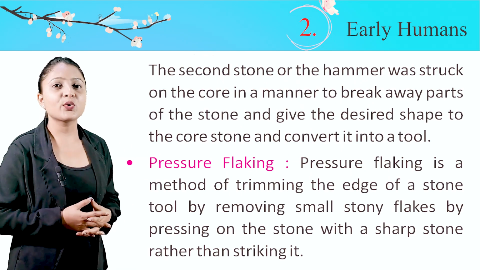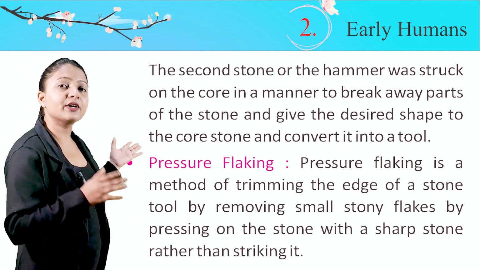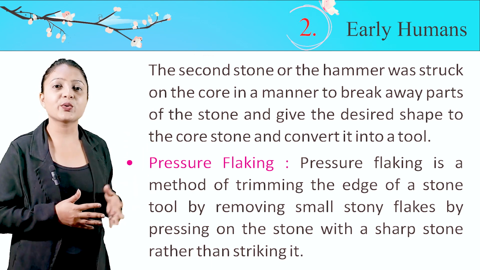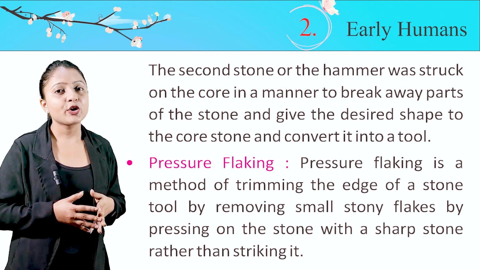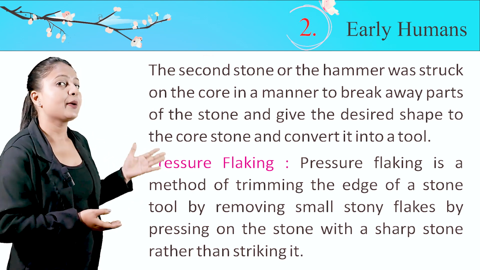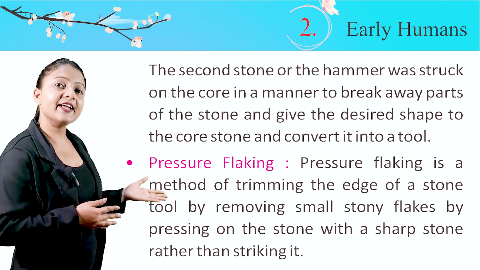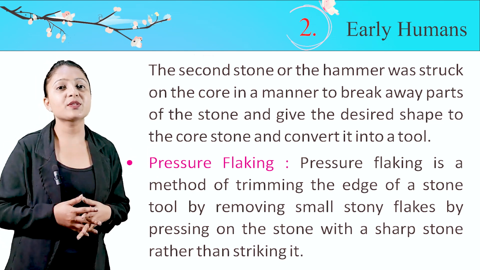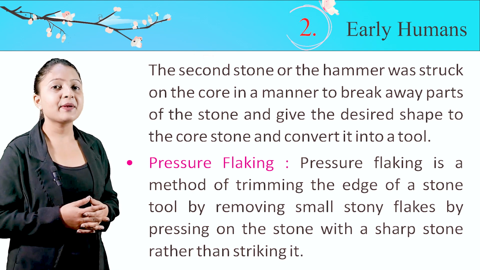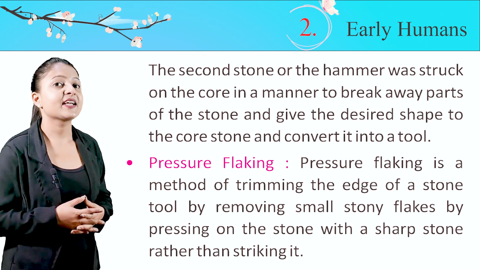The second stone or the hammer was struck on the core in a manner to break away parts of the stone and give the desired shape to the core stone and convert it into a tool. Pressure flaking. Pressure flaking is a method of trimming the edge of a stone tool by removing small stony flakes by pressing on the stone with a sharp stone rather than striking it.